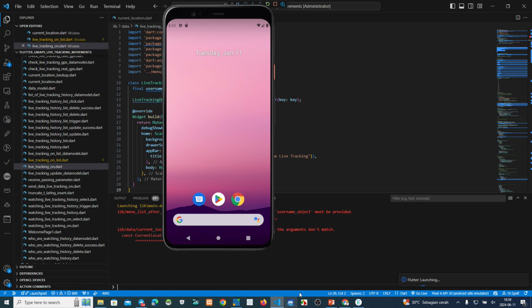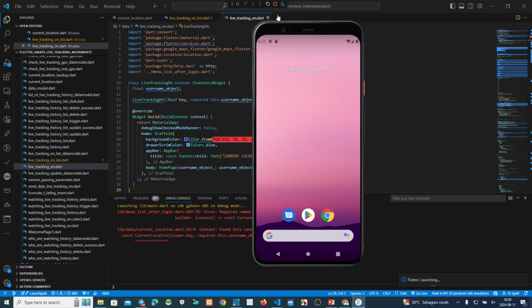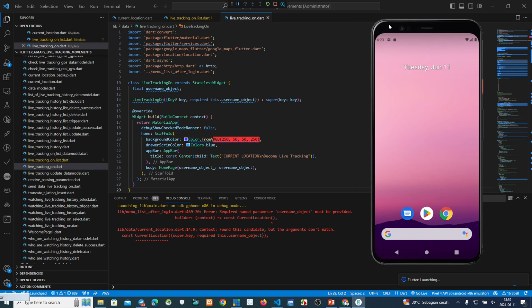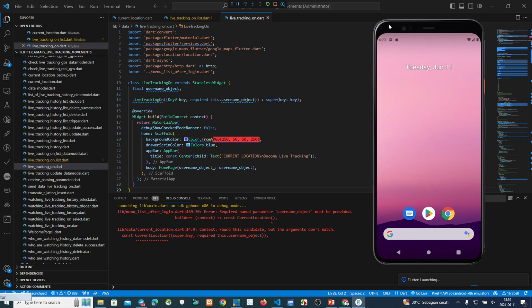Oh, there is something wrong here. Where is it? Different object must provide builder. Oh, current location. Moment please.